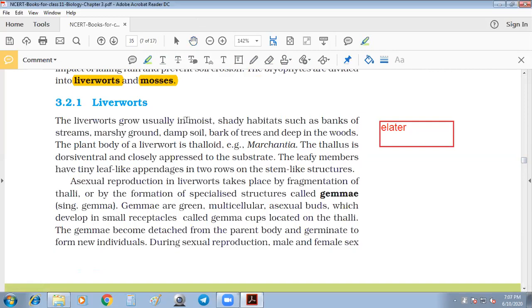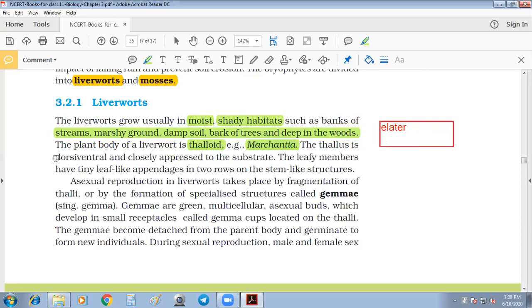Liverworts grow in marshy areas and shady habitats, such as banks of streams, marshy ground, damp soil, trees, and deep in the woods. So we can say they grow in moist areas. The plant body of liverworts is thalloid. Thallus I told you in the last lecture: a structure like a flat leaf, as in Marchantia.